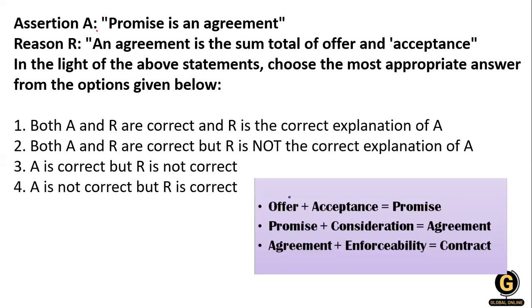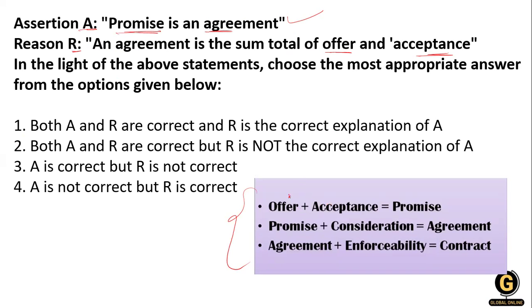Now, the assertion A: promise is an agreement. Reason: an agreement is the sum total of offer and acceptance. So, is a promise an agreement? Let's understand this concept because this is important.